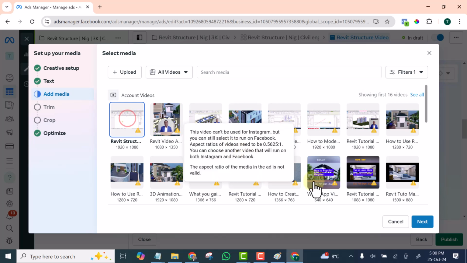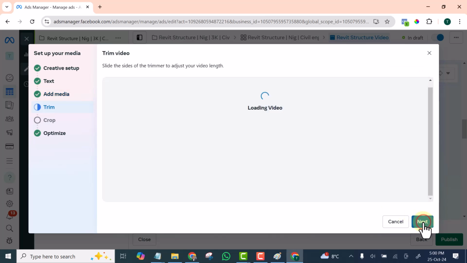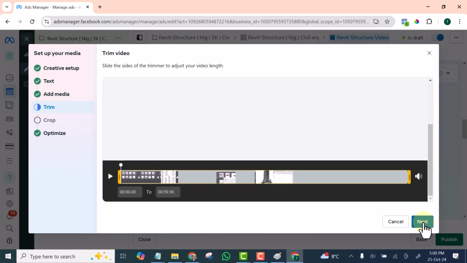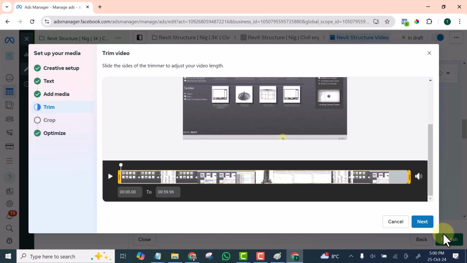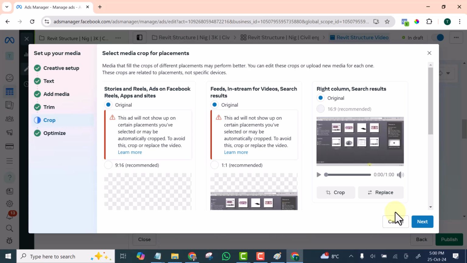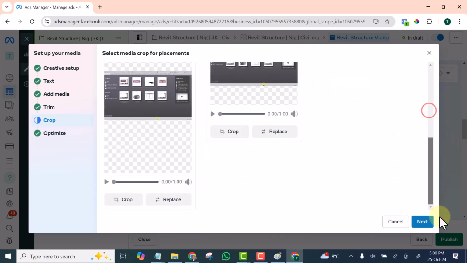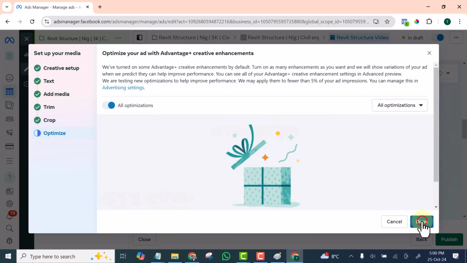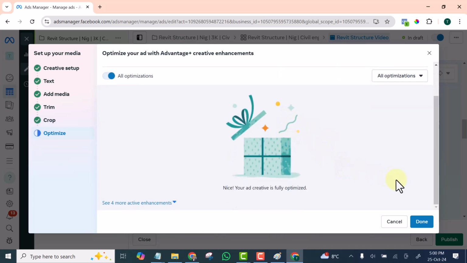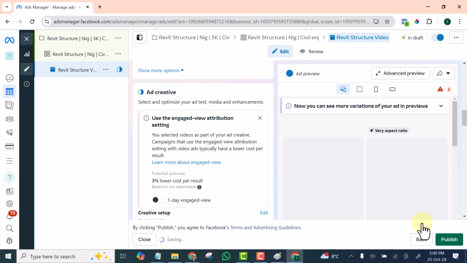I select the same video and click next. Then I'll click next. I will click next. Then I'll click done.